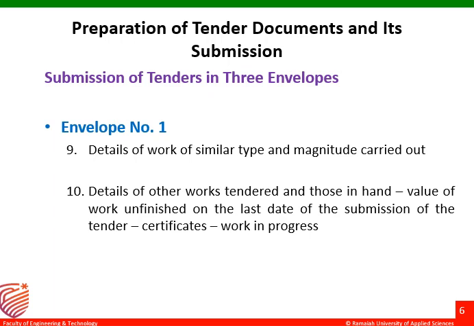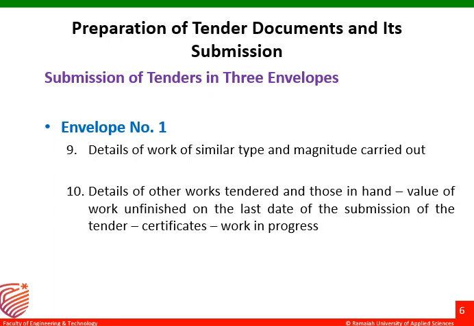The next document that has to be submitted by the contractor is details of other works tendered and those in hand. The contractor will not be waiting for a single job. Usually he will be continuing with similar kinds of projects, or different projects, in different places.